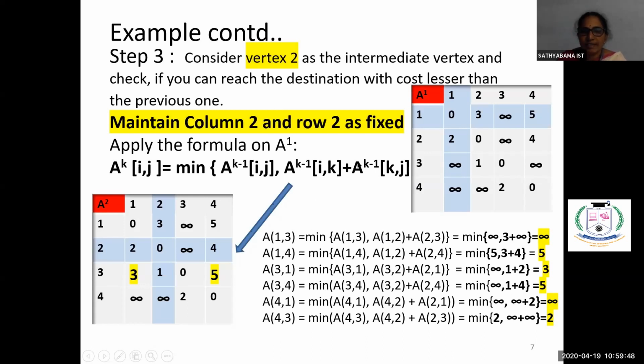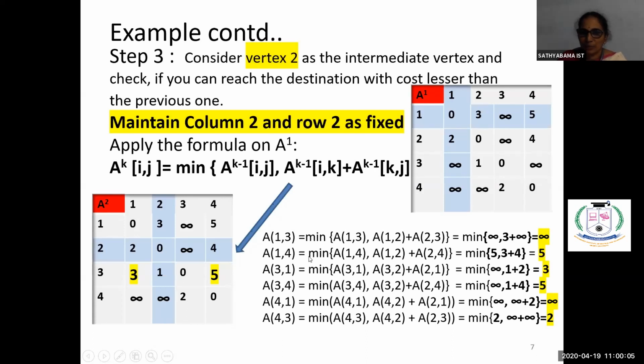So that's why here A of 1, 3 is infinity. Then what is 1, 2? 1, 2 is 3. Again 2, 3 is infinity. So we are getting the same value here. 1, 3 is infinity. Now come to A of 1, 4.